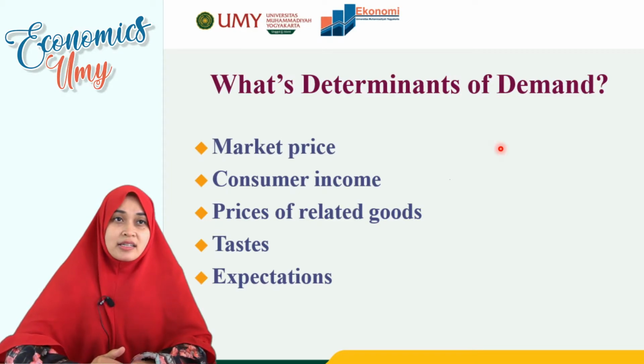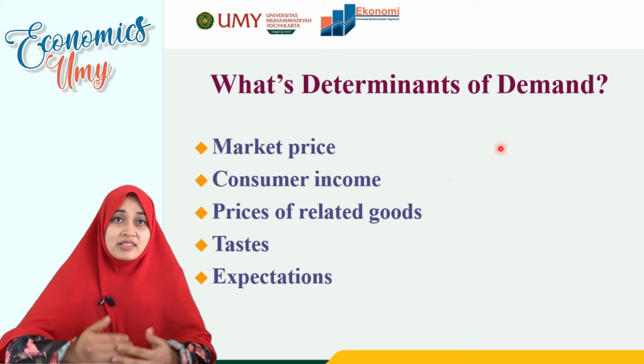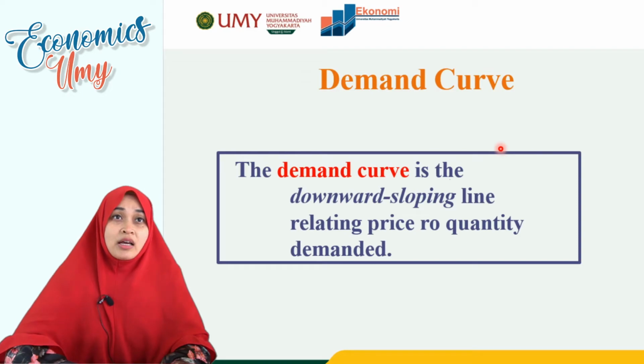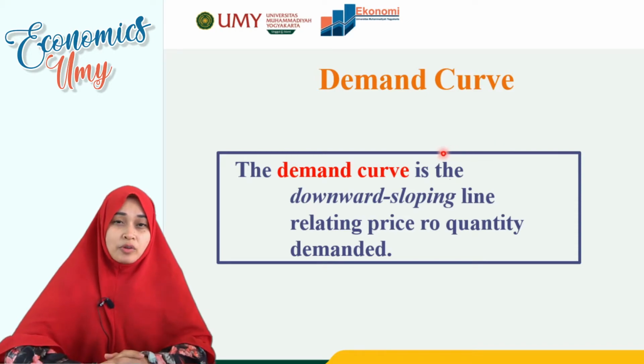And next is taste. The taste will influence the quantity demanded of certain goods. And the last is expectation. After we know about the determinants of demand, we can conclude that the demand curve is a downward sloping line.